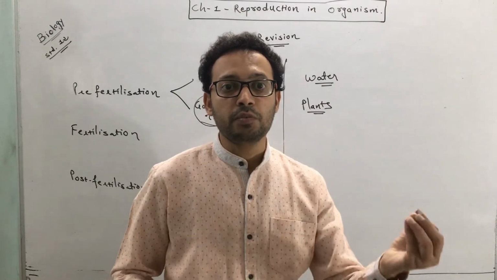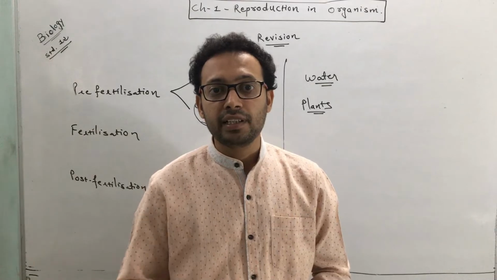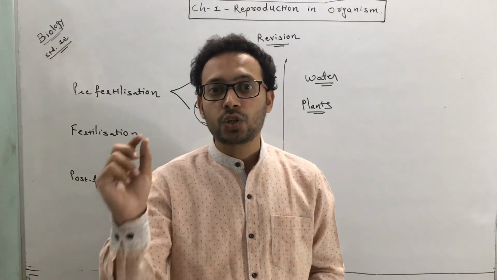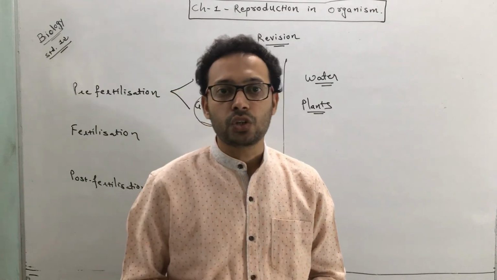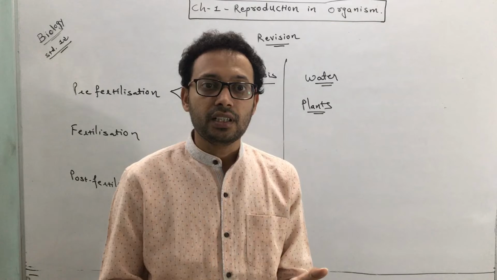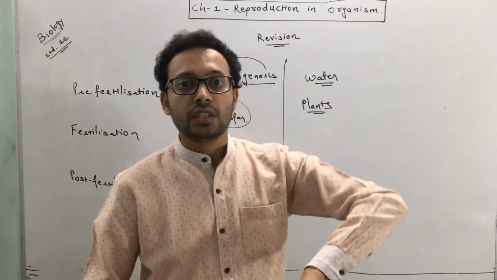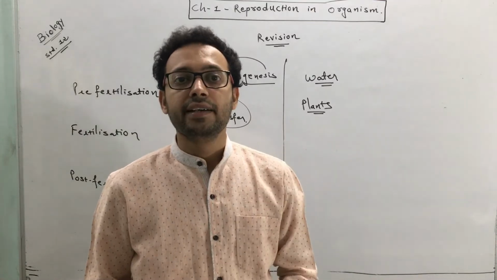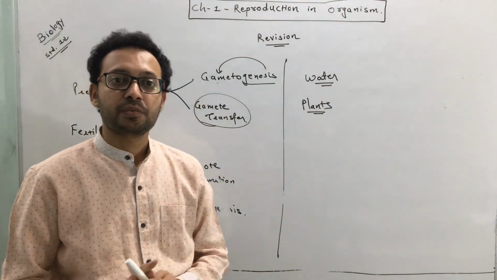Also take the example of a human being. In humans, sperms are produced in billions, but the female gamete, the egg or ovum, is produced once in a month. That means only one egg or ovum is produced in a month. Because while transferring, many gametes are lost, and to compensate for this loss, the male gametes are produced in higher numbers. So that's about the gamete transfer process.